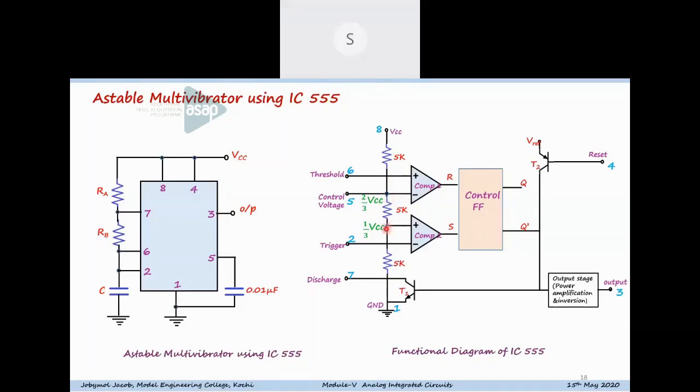The reference level of the second comparator is set as 1/3 VCC and connected to the non-inverting terminal of comparator 2. Once the threshold pin voltage exceeds the reference voltage of comparator 1, that is 2/3 VCC, the flip-flop can change its state.